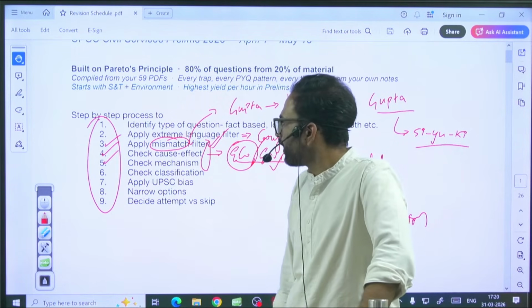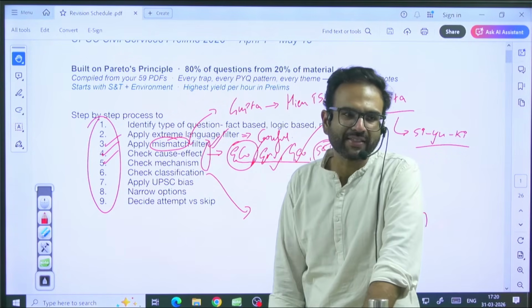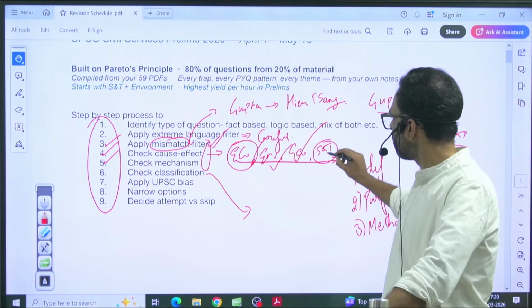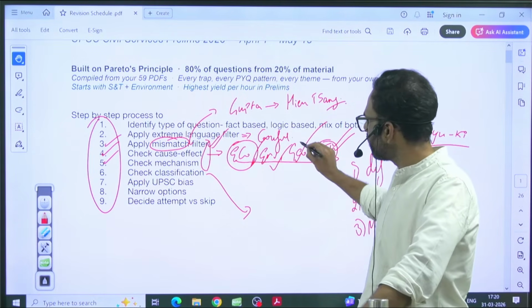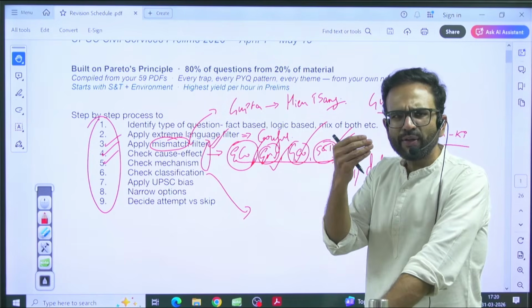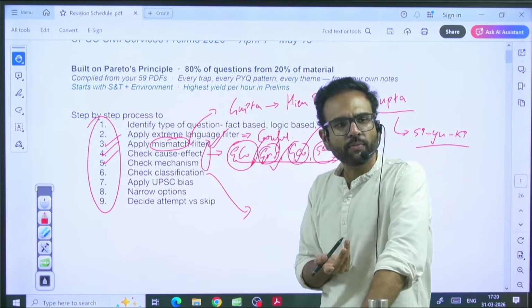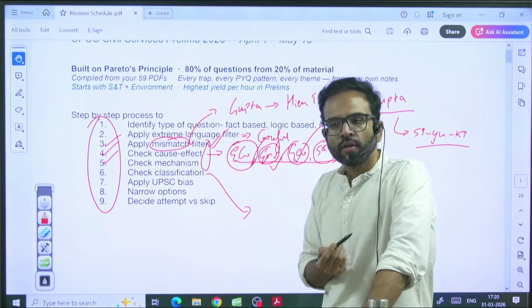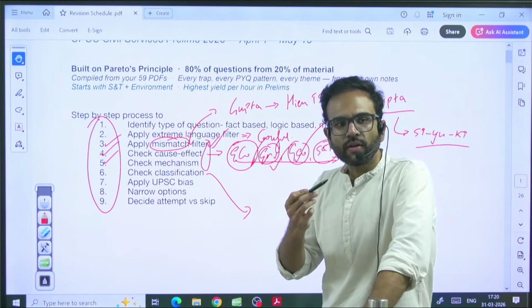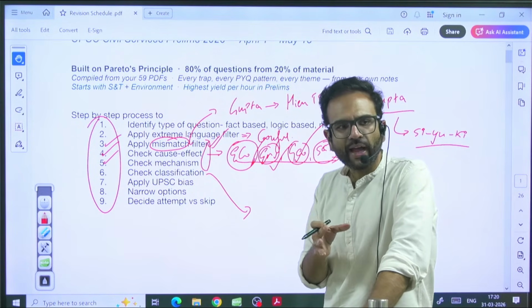Then afterwards, classification. For example, this is relevant in science and tech, and environment. Whenever you have two categories, the other day we were talking about science and tech, right? Depending solely on speed, can you call a missile a hypersonic missile?